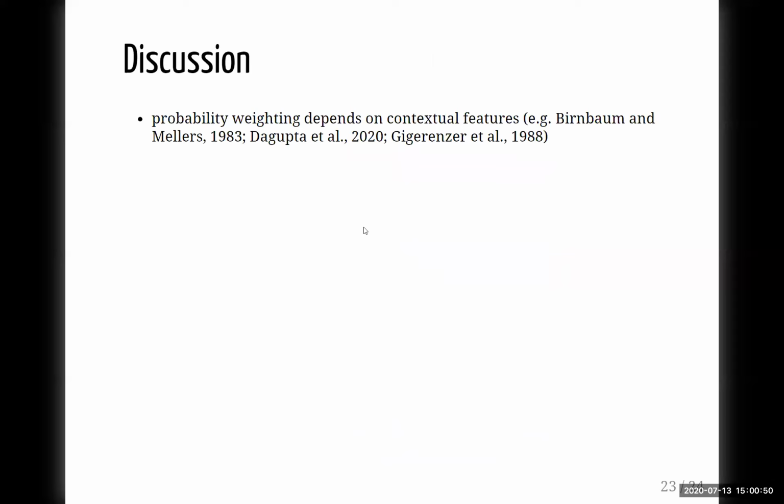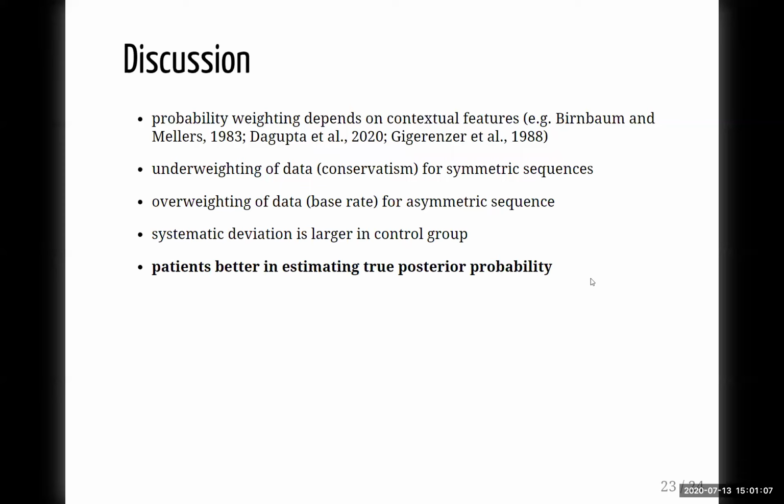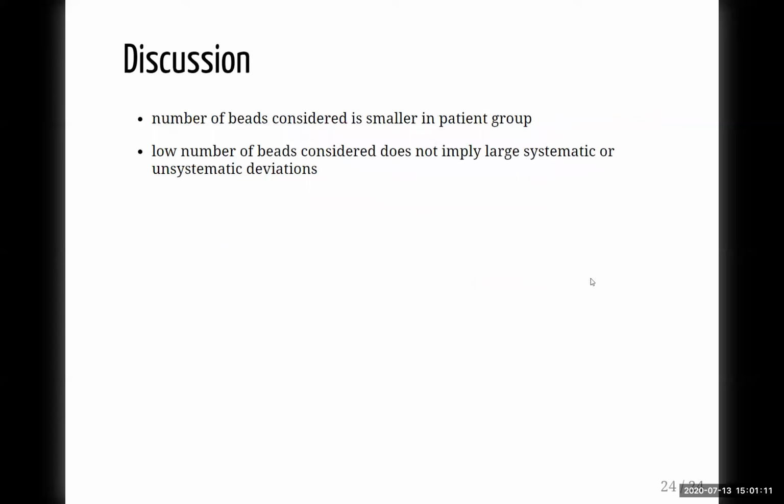So overall, probability weighting depends on contextual features. Here, the type of sequences. We find underweighting of data for symmetric sequences, but overweighting of data for asymmetric sequences. But overall, the systematic deviation was always larger in the control group. So the patients are actually better in estimating the true posterior probability. The number of beads considered is smaller than in the control group. And the lower number of beads considered does not imply larger systematic or unsystematic deviation. So there was no correlation there.